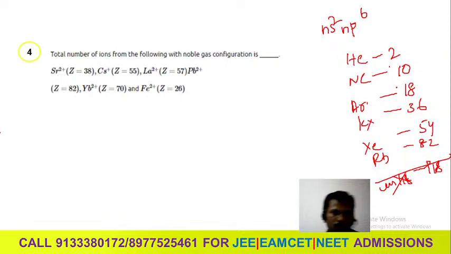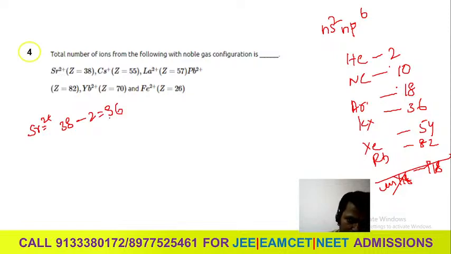So first of all, strontium 2 plus. What is Z? Z is equal to 38. Strontium has 38, and 2 plus means it is losing 2 electrons. How much will you get? 36.